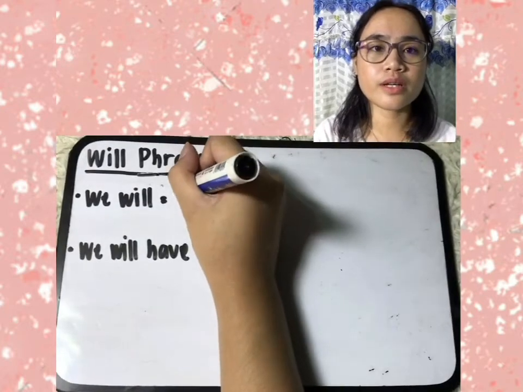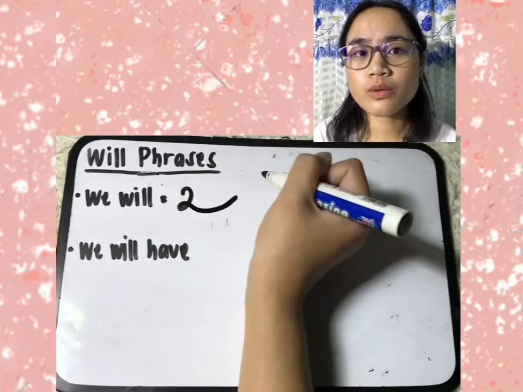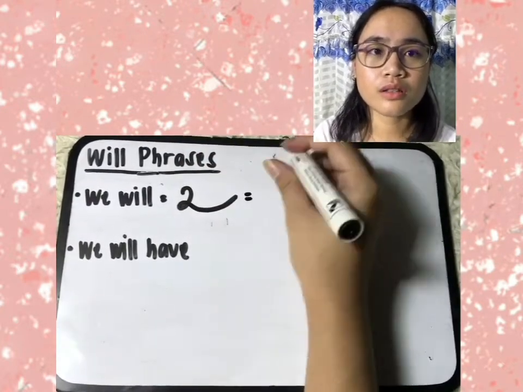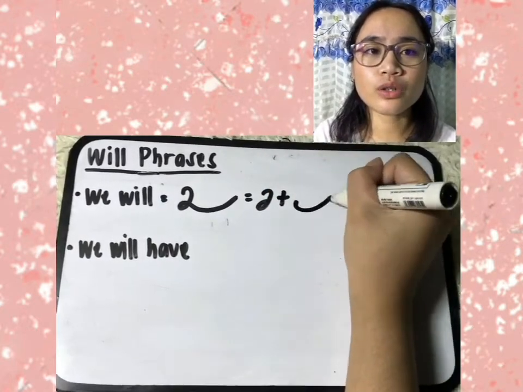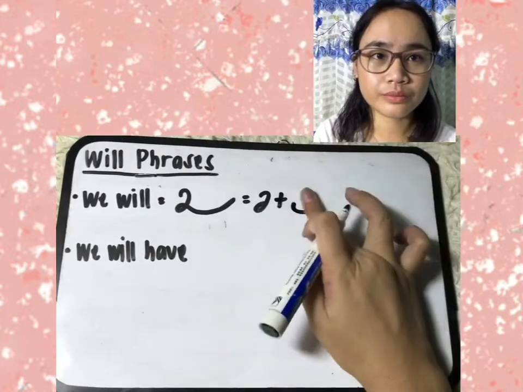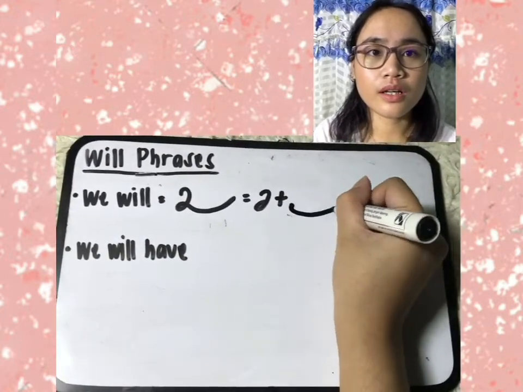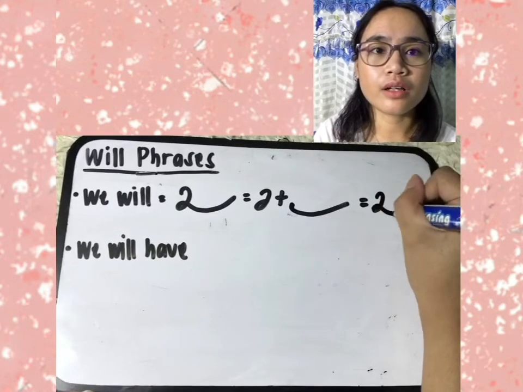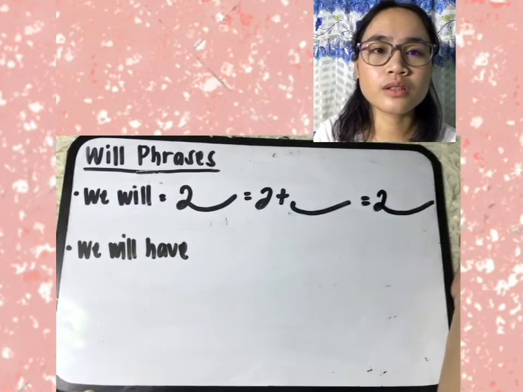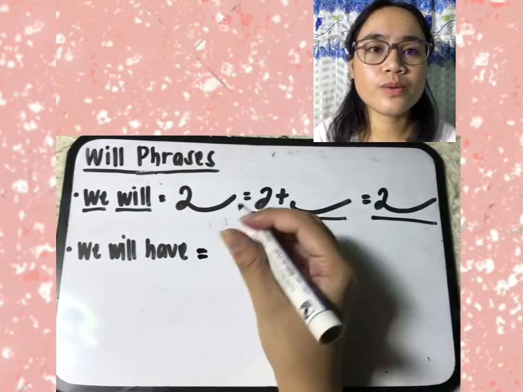Next we have the "will" phrases. The first one, "we will." It's a combination of UE plus a long forward under curve. Will is represented by a long forward under curve, L. So "we will." Next, "we will have."